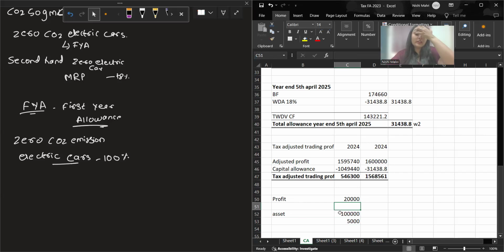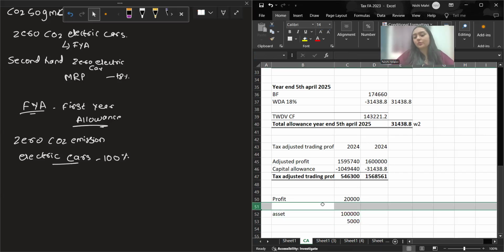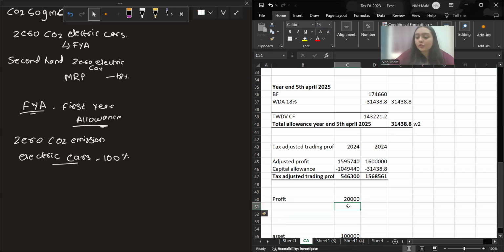If a profit is given, don't you think you get the profit after deducting your depreciation? So you will add back the depreciation and then deduct the capital allowance. They will definitely trick you in the question, and then you will have to answer. It's not going to be a very straightforward question. Okay, so I hope you got it.